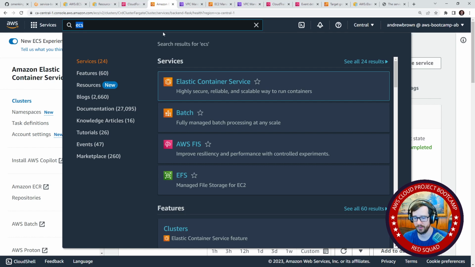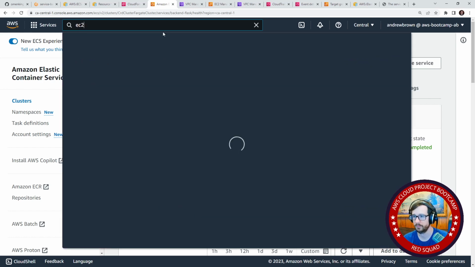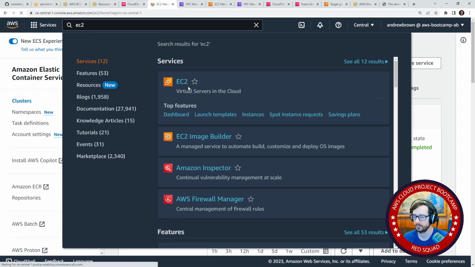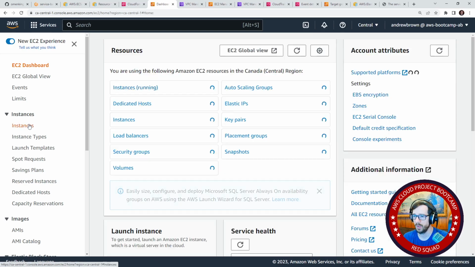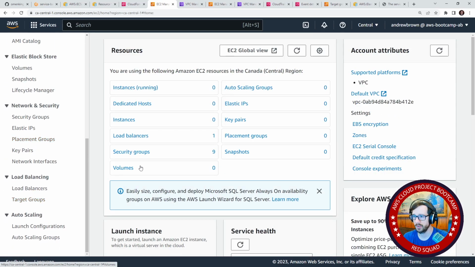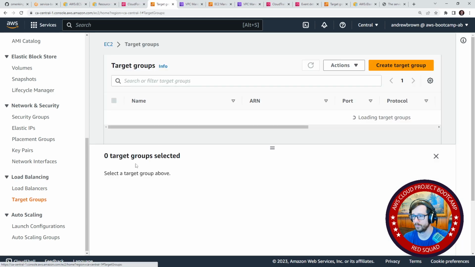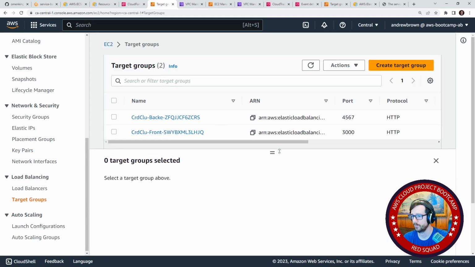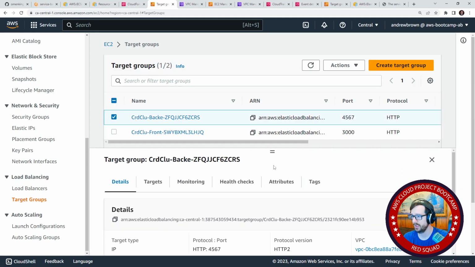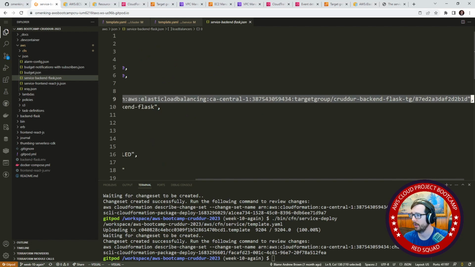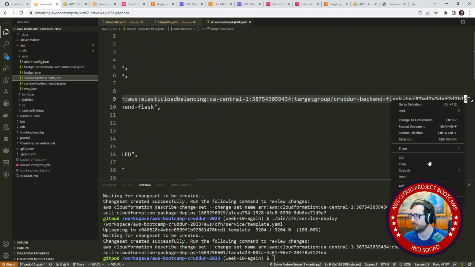So I'm going to go over to EC2. And we'll go down to our target group here. And we'll go into backend here. I just want the ARN, so I'll copy the ARN. We'll go over here. I'm just going to copy paste this here.